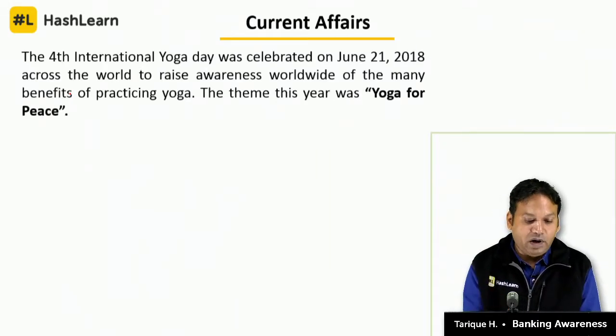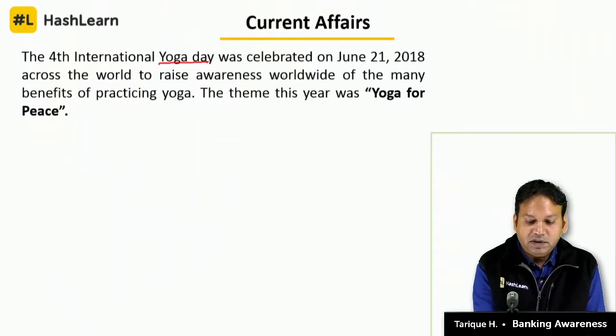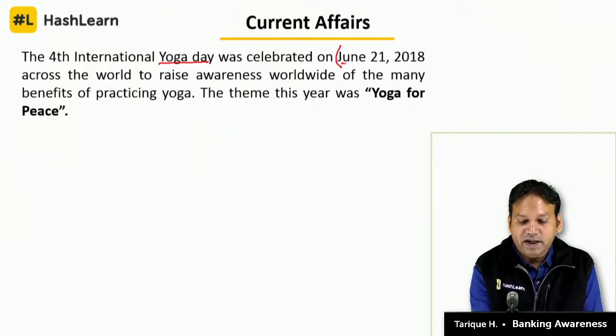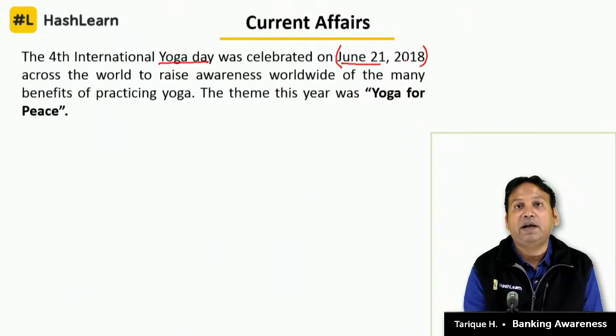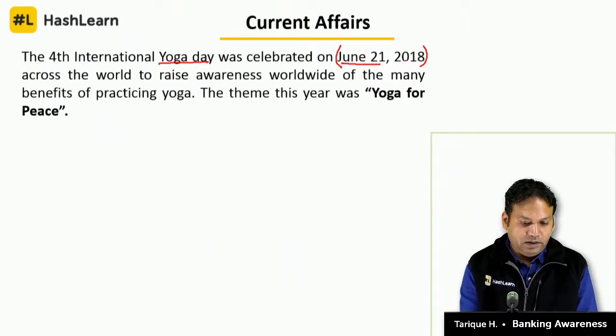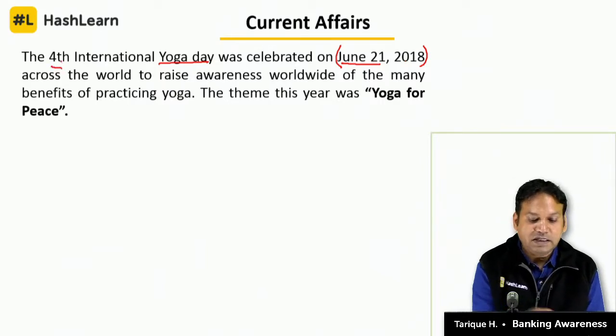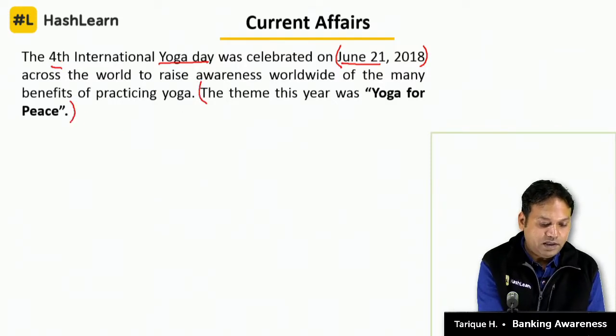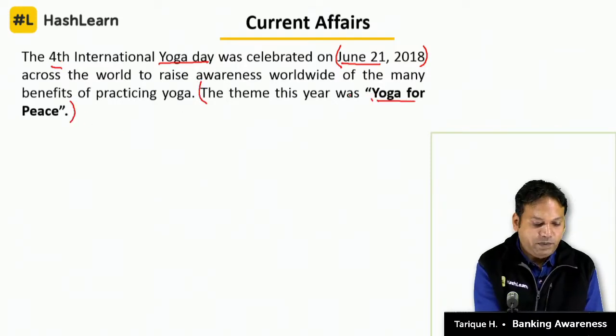4th International Yoga Day was celebrated on June 21. Yoga Day is celebrated every year. International Yoga Day is celebrated every year on June 21. And this year also it was celebrated on June 21st, and it was the 4th International Yoga Day. So, what can be the question? What was the theme of the Yoga Day this year? The answer will be Yoga for Peace.